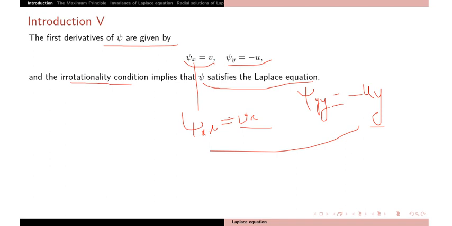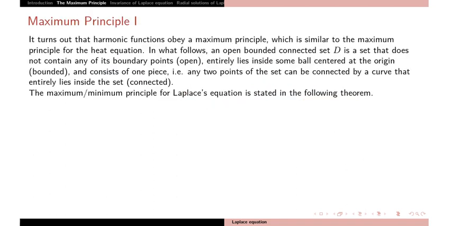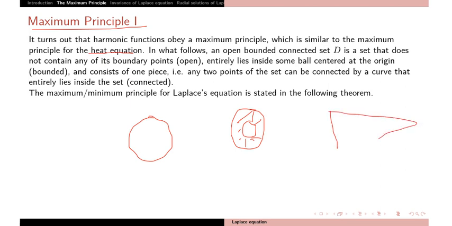Now we study its properties before solving it. So the first property is the maximum principle, and this is very similar to the heat equation. In the solution of the Laplace equation, you will have domains like a circle, or say, the interior of a circle. These will be the regions for the boundary value problem.